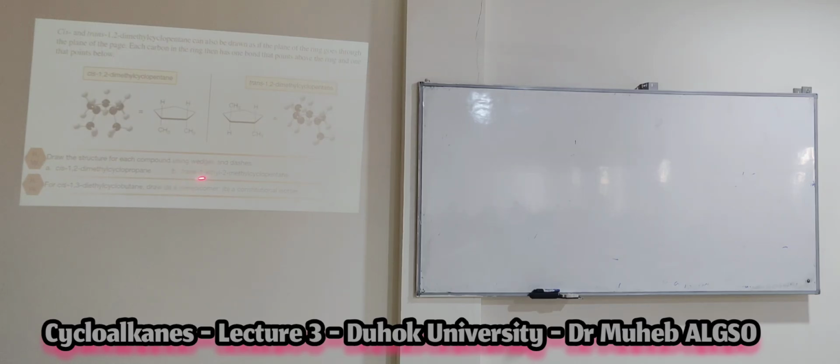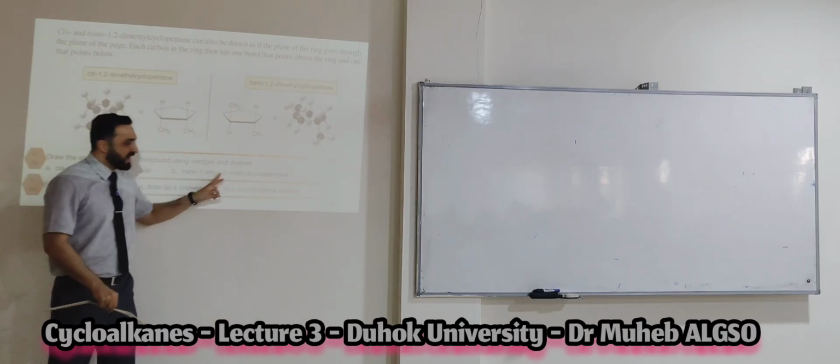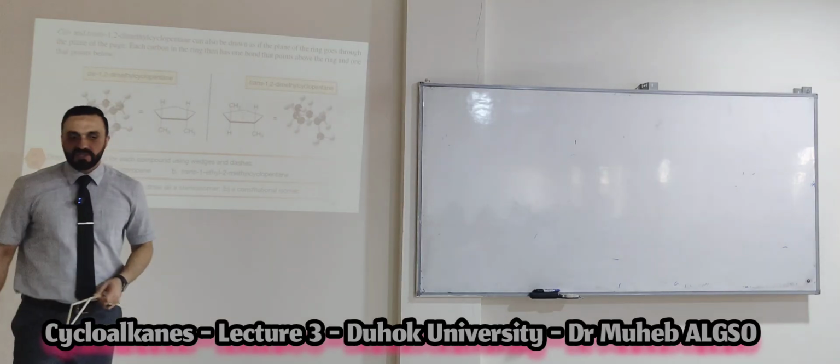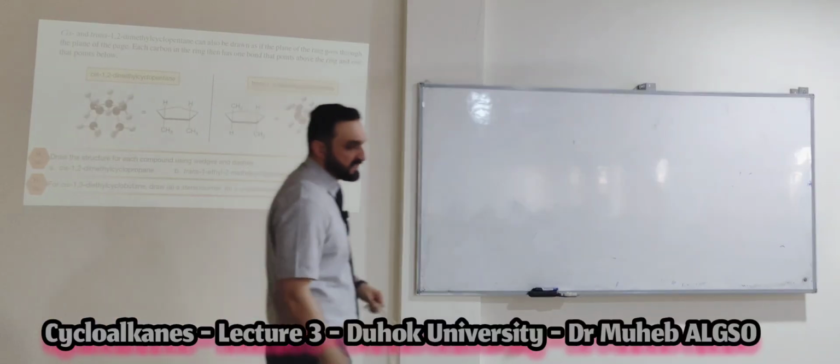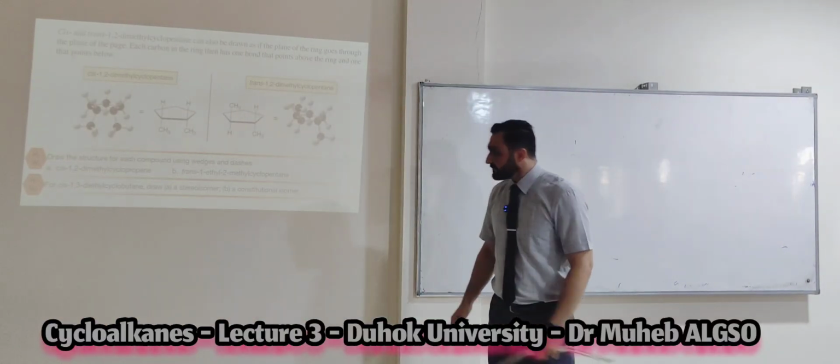B, trans-1-ethyl-2-methylcyclopentane. This is the B. What do we have? You have two substituents. One of them is ethyl, and the second is methyl. Ethyl and methyl on the same side give you the cis isomer. On different sides, they give you the trans isomer.